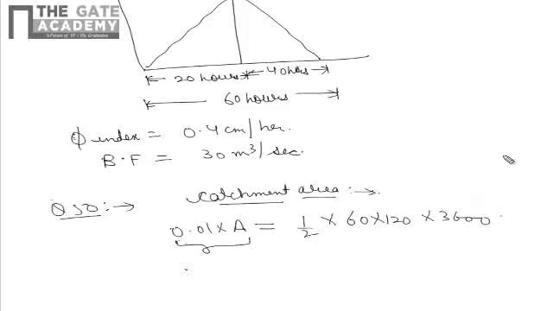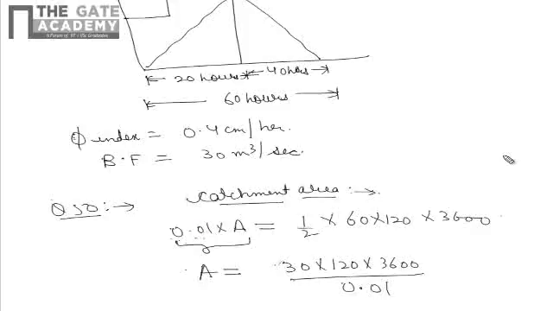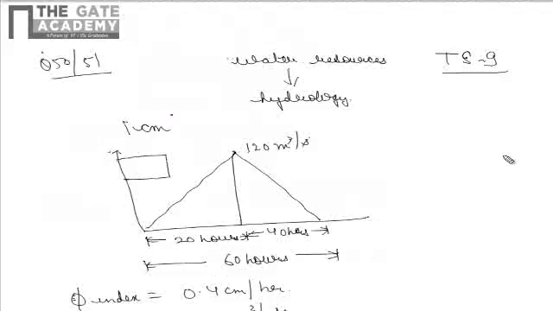So from this equation, area comes out as 30 into 120 into 3600 divided by 0.01. Please note that this 0.01 comes because we know that for unit hydrograph the depth of rainfall is taken as 1 centimeter, unless otherwise specified.